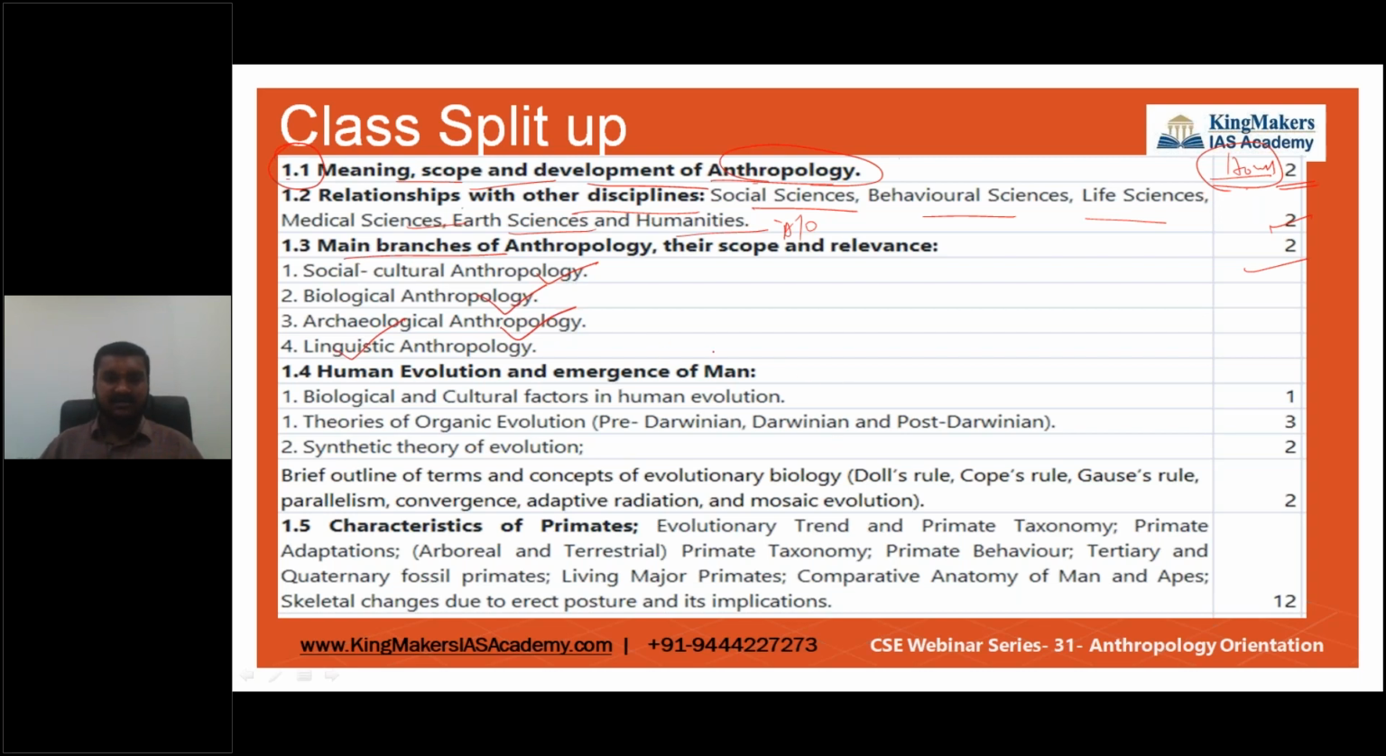And next, here is how the physical anthropology part is going to start. Okay, so we are going to see the cultural and biological factors of human evolution. 4 theories of organic evolution we'll be seeing: pre-Darwin, Darwin, and post-Darwin, and also the synthetic theory of evolution, and the brief terms and concepts in evolutionary biology: Dollo's rule, Cope's rule, Ross's rule, and so on. Every rule is just around 1 page of notes. That's it. It's not going to be big science or rocket science which you're going to study.